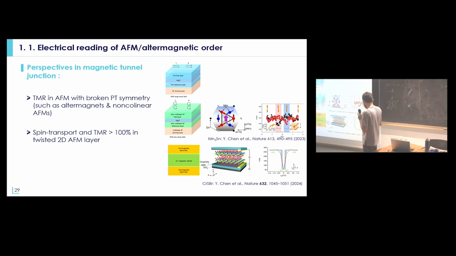In this paper, when they looked at the tunneling probability over these 2D antiferromagnetic layers, they measured really different states when they were in the antiferromagnetic state or in the ferromagnetic state above 0.5 Tesla, so with more than 100% of TMR. But it's not a purely antiferromagnetic system, I would say.